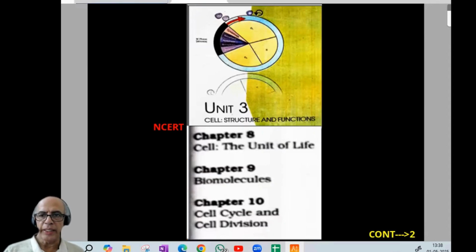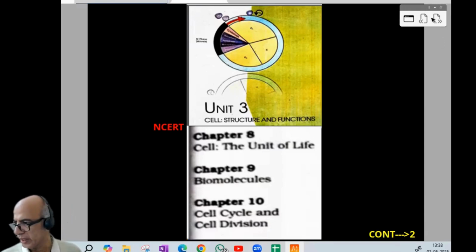So today we started a new chapter, that is Cell: The Unit of Life. A theoretical chapter, important for the exam. Under Unit 3 of NCERT, there are 3 chapters, of which cell cycle is already over. Cell, the unit of life, we are proceeding with. Biomolecules will be taken by the zoology teachers.